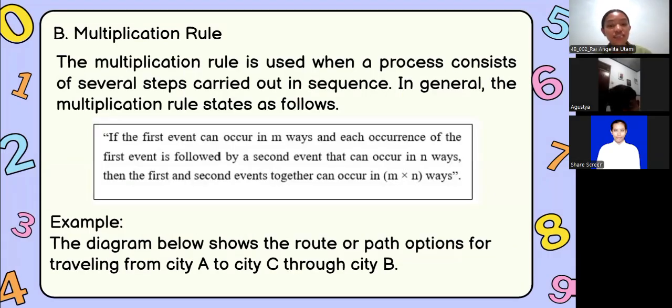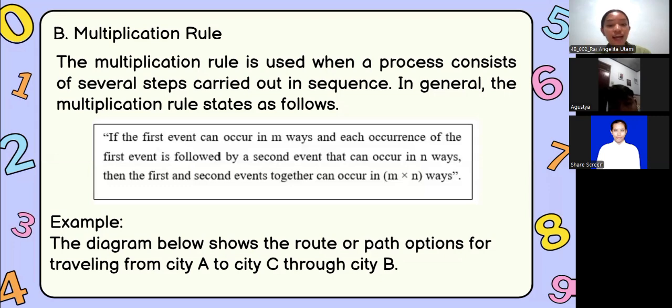Now that we understand the addition rule, let's move on to part B, the multiplication rule. The multiplication rule is used when a process consists of several steps carried out in sequence. So, unlike the addition rule, the events happen one after another.